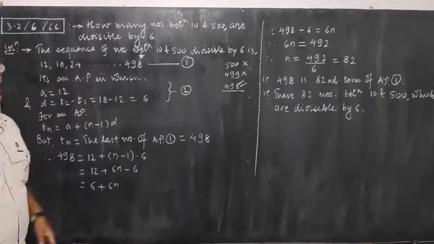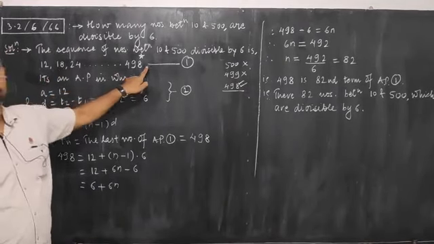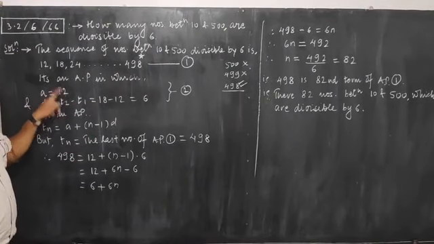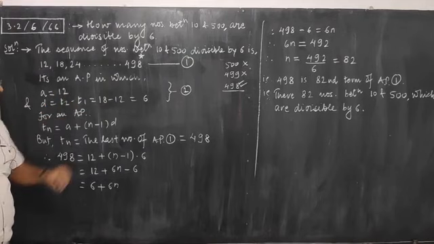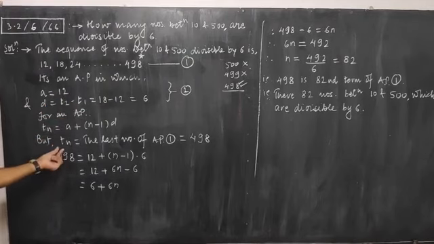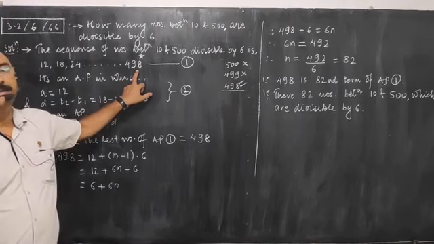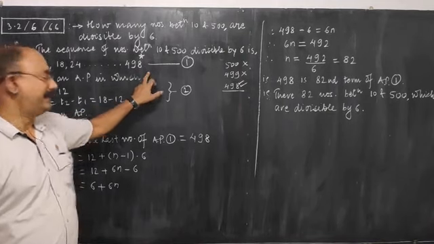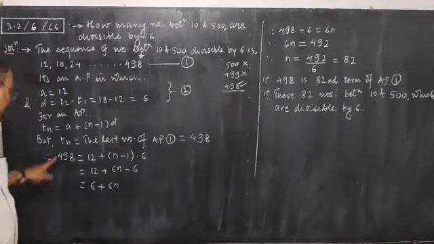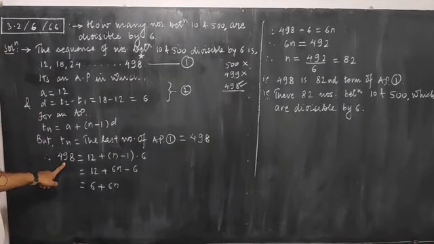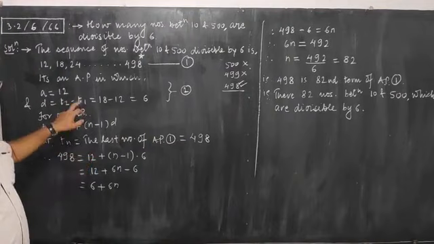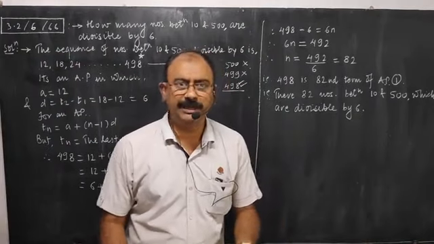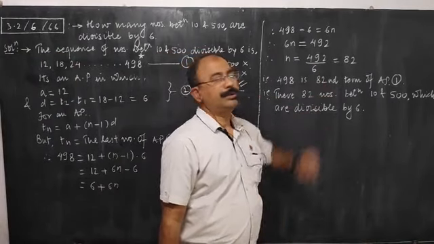So, this is the AP 12, 18, 24, which ends at 498. It's an AP in which the first term A is 12 and the common difference is 6. For an AP, Tn is equal to A plus (n minus 1) D. What is Tn? 498. We have to find the term number of this term. So Tn is 498. Let us put 498 in place of Tn, with A 12 and D 6. Simplify this equation. Those calculations I am not explaining because they are very simple. So you get n equal to 82.